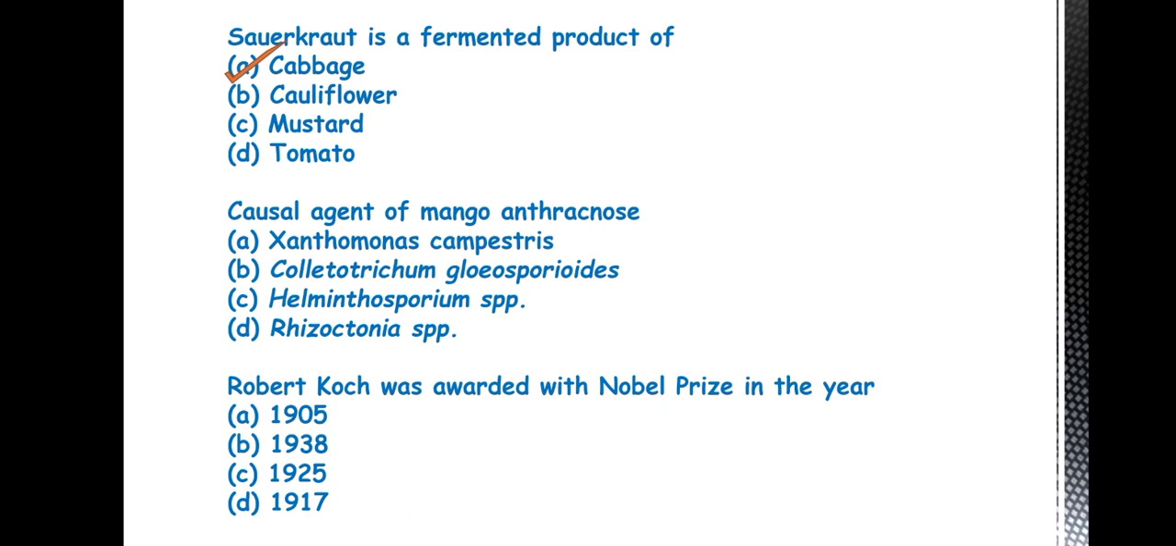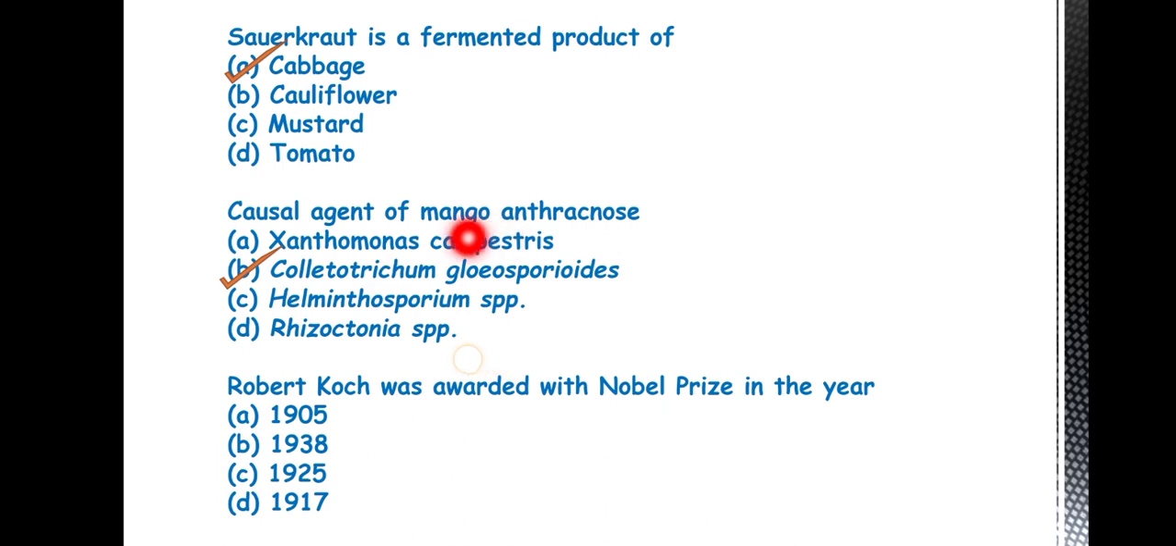Then next question is, causal agent of mango anthracnose is. So the answer is B, Colletotrichum gloeosporioides. The mango anthracnose is the most important disease of mango that is causing the disease both in field condition as well as in storage condition. So this is a pre and post harvest disease.